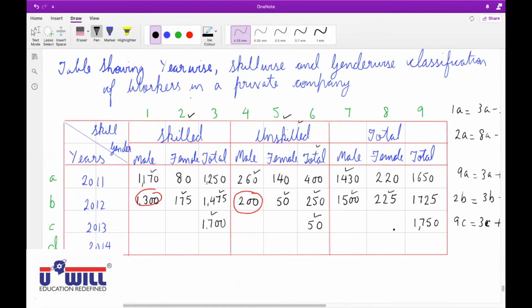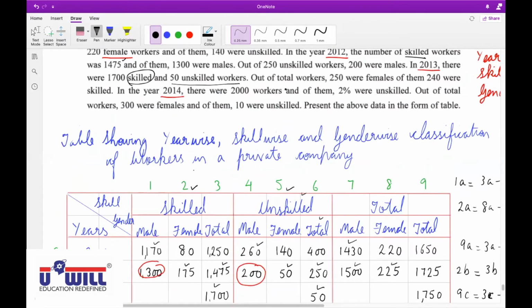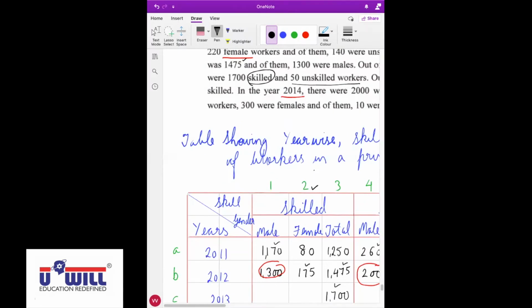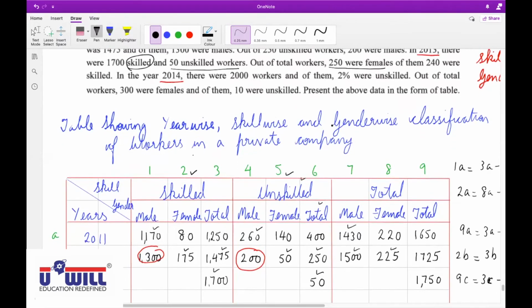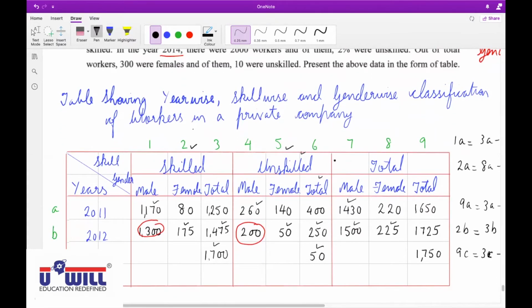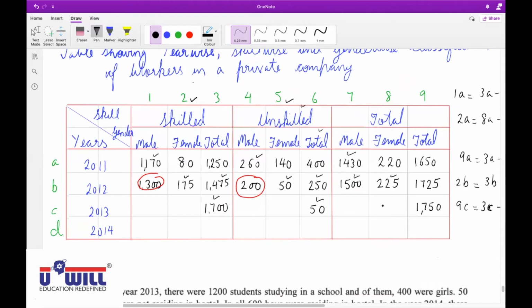Very good. Now further, out of total workers, 250 were females. Where should I write this? 8C.